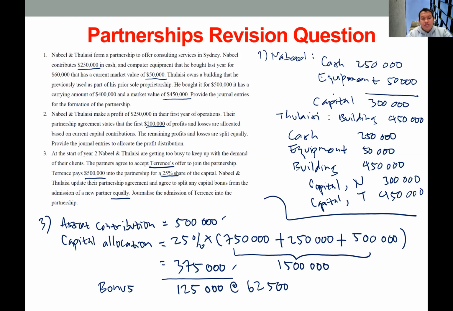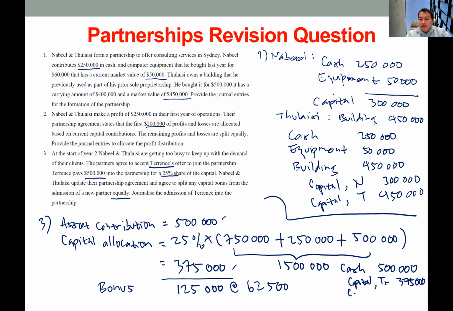Okay, so we need to record this in a journal entry. So the journal will be cash debit. So we record the cash contribution for 500,000. And then the capital of the new partner, which is Terence, 375,000.